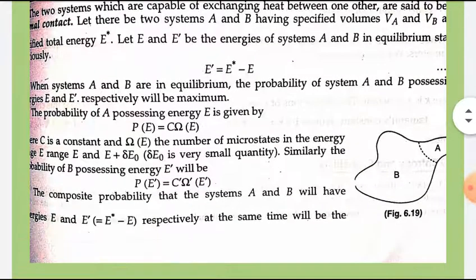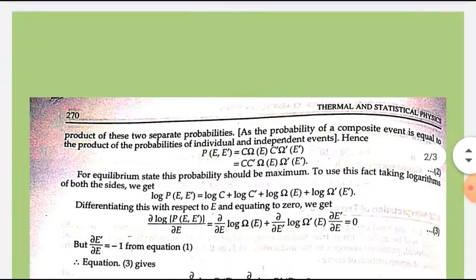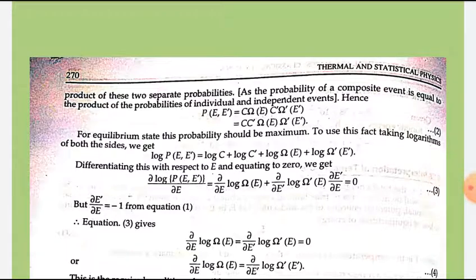that the systems A and B will have energies E and E dash respectively at the same time will be the product of these two separate probabilities. As we know, the probability of a composite event is equal to the product of the probabilities of individual and independent events.